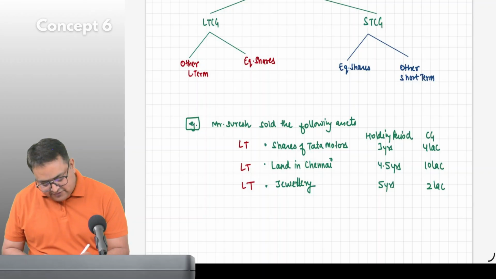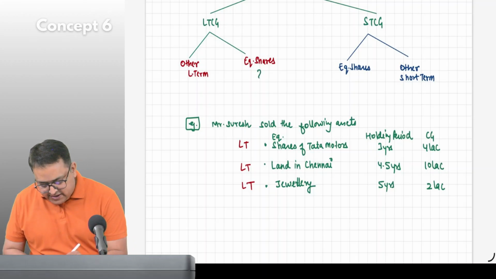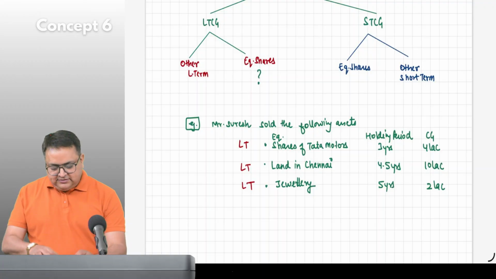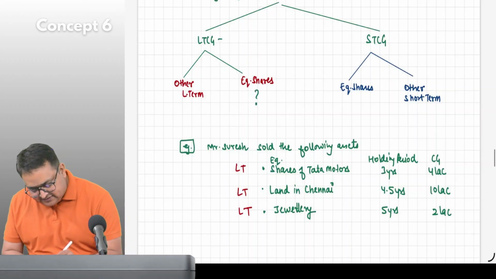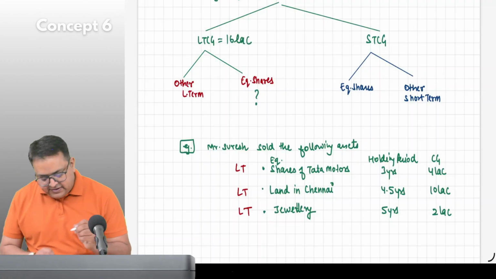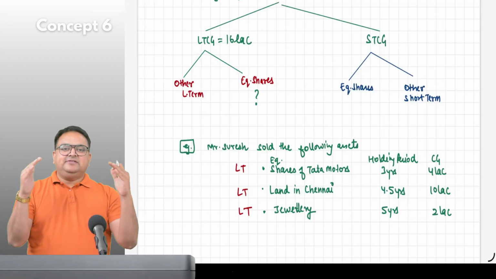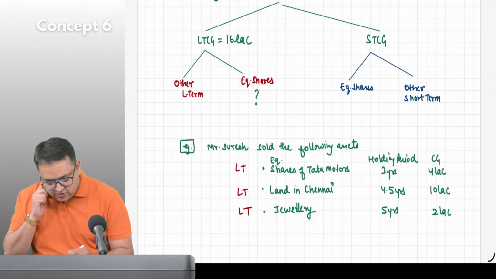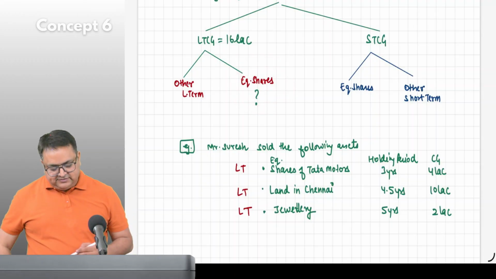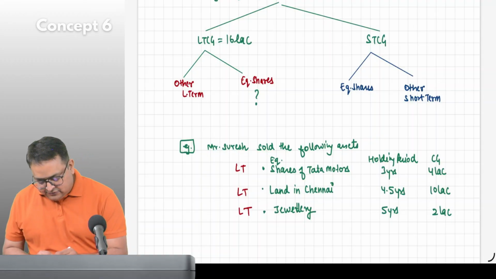Okay. Guys, how much will come over here? He sold shares of Tata Motors. These are equity shares. This is all long term. So can I write long term is how much? 4 plus 10 plus 2, 16 lakh. Write over here, total long term is 16 lakh. Now please divide this into two parts. How much would be on equity shares? 4 lakh. Very good. So please write 4 lakh over here.